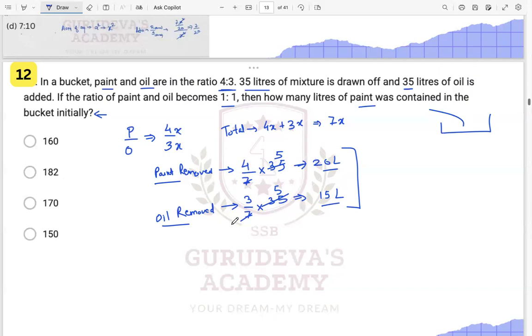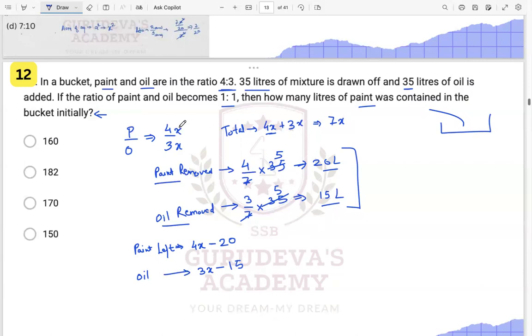Okay, now how much paint is left? Paint left is 4x, which was our original amount, and we have removed 20 liters. And oil was 3x originally, and we have removed 15 liters from it, right?